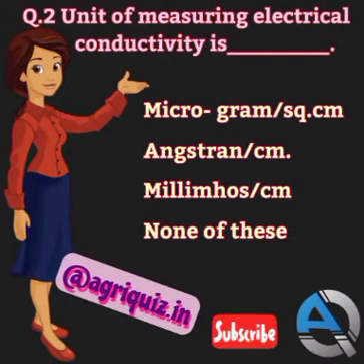Question number 2. Unit of measuring electrical conductivity is microgram per square meter, angstrom per centimeter, millimhos per centimeter, or none of these. The correct answer is millimhos per centimeter. Unit of measuring electrical conductivity is millimhos per centimeter.